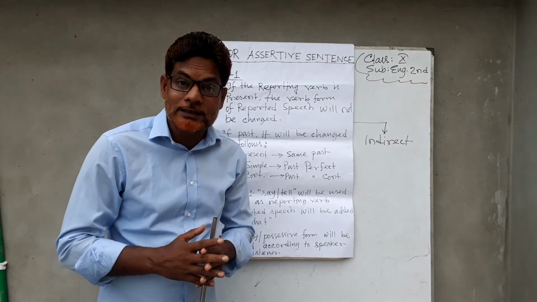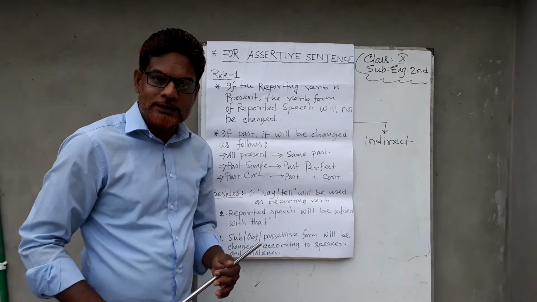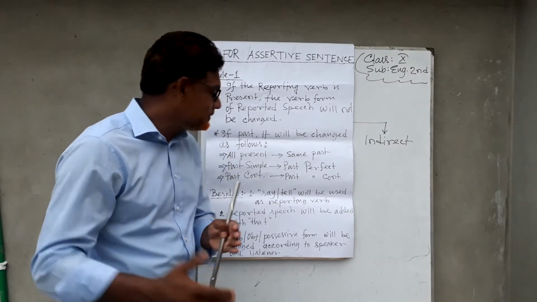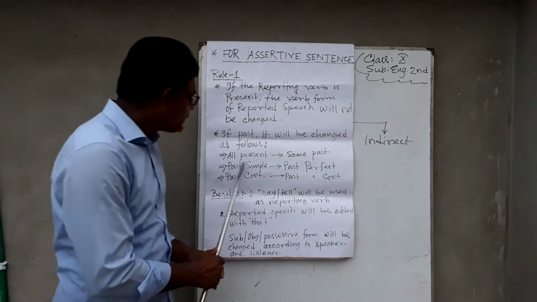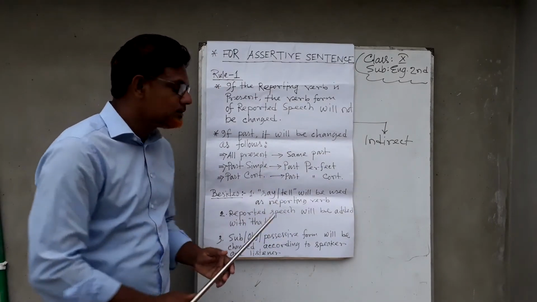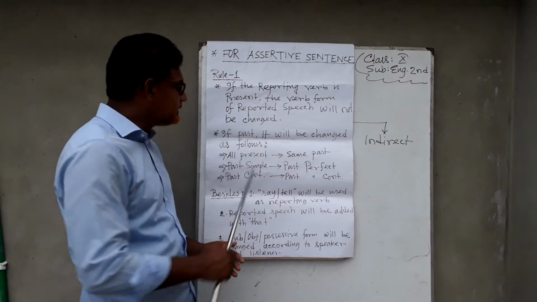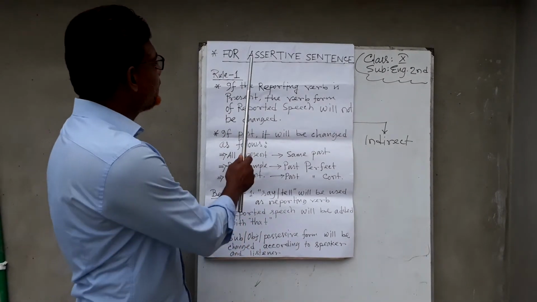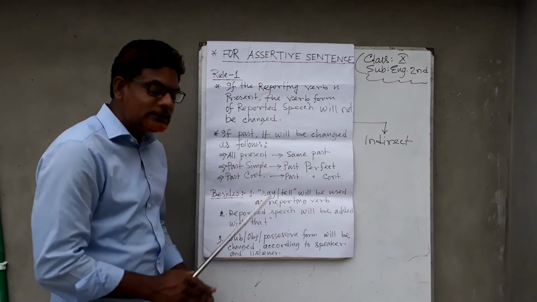But how will the tense be changed? All present will become the same past. Past simple will be changed into past perfect, and past continuous will be changed into past perfect continuous. Besides these rules, you have to follow some other things. If the sentence is assertive, you have to follow these three important things as well.